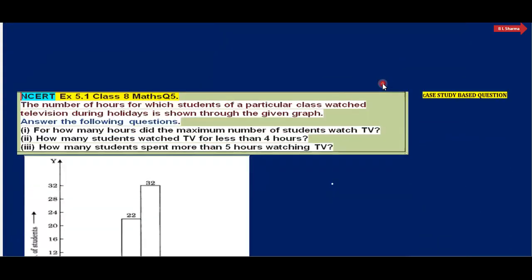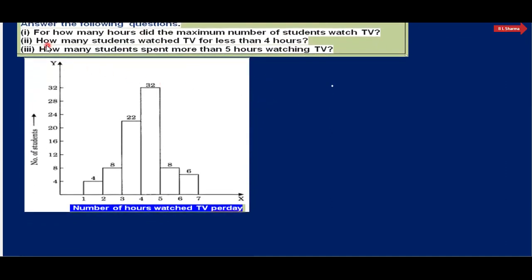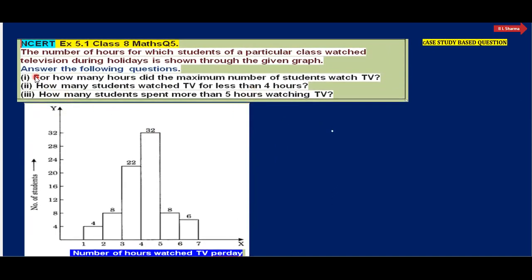And now the last question here. And this is a case study based question. We read the question here carefully. The number of hours for which students of a particular class watched television during holidays is shown through the given graph. ये हिस्टोग्राम हमें दे रखा है और इसमें ये दे रखा है कि कितने स्टूडेंट है, कितने टाइम वो टीवी देखते हैं. And now we have to answer some questions here.